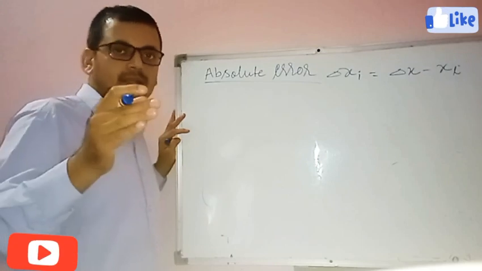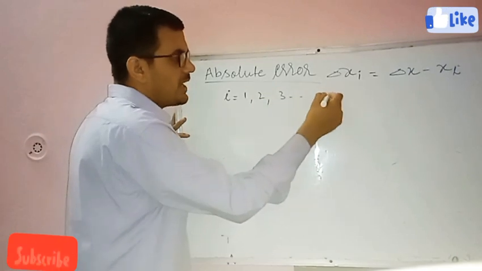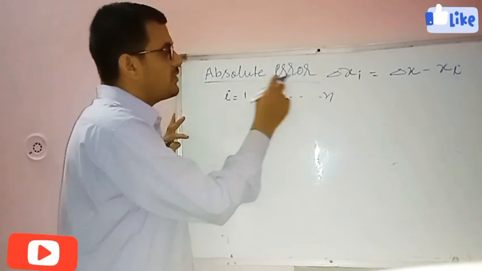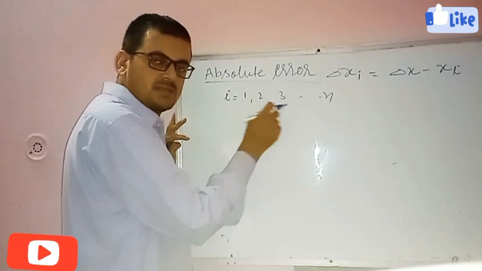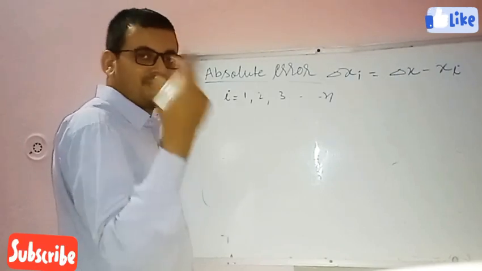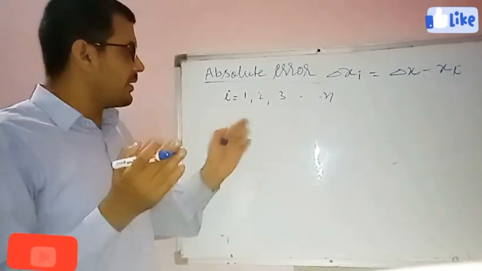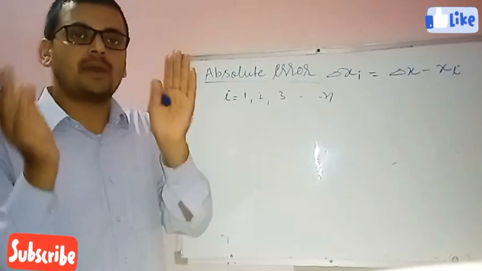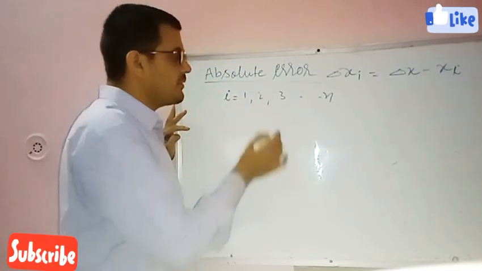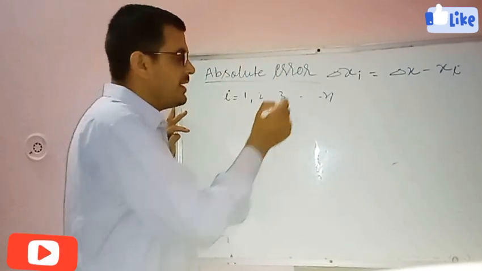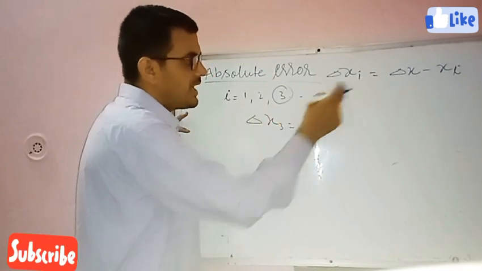Suppose we are taking i equal to 1, 2, 3, and so on up to n. Suppose we are finding the absolute error in the third observation. Suppose someone asks me what the absolute error was when you took your third reading. I have taken n readings, so how will I find the absolute error? Delta x3 means i equal to 3.